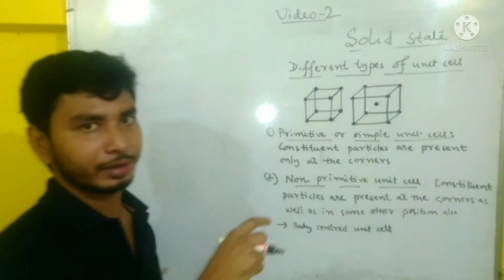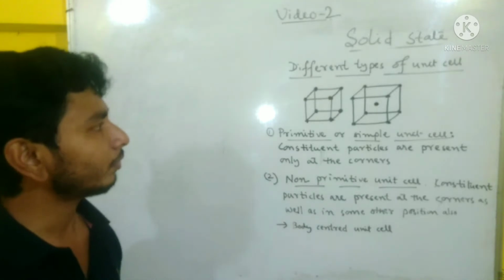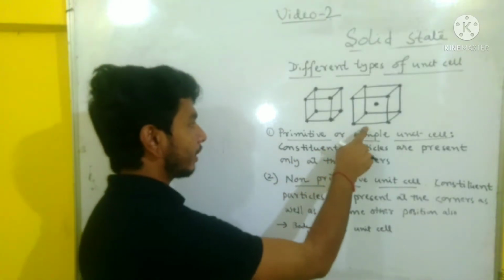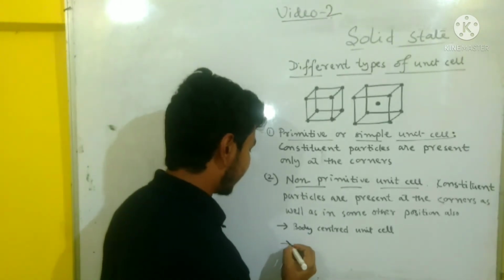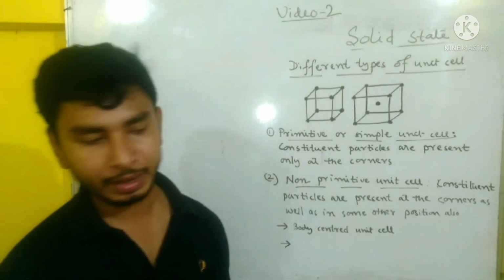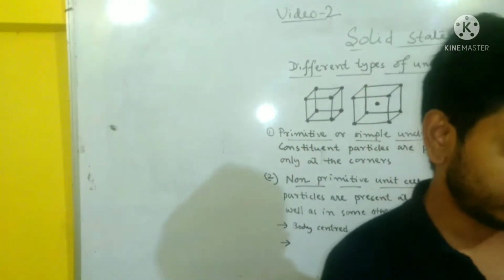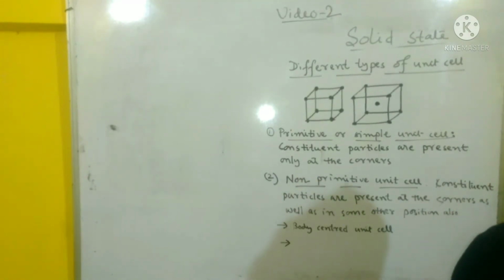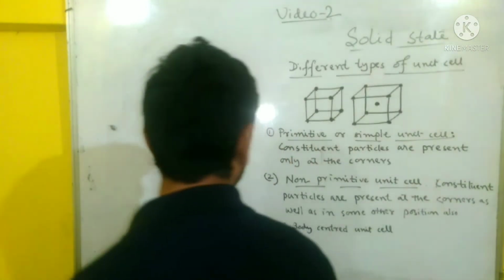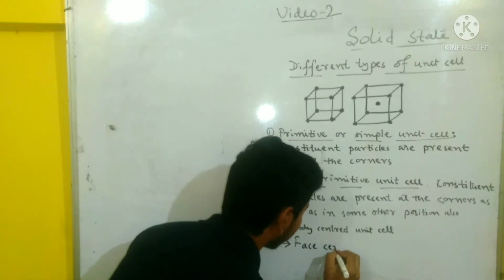That is inside, this particle should be inside the cubic cell. So this is the body centered unit cell. Next is face centered unit cell.